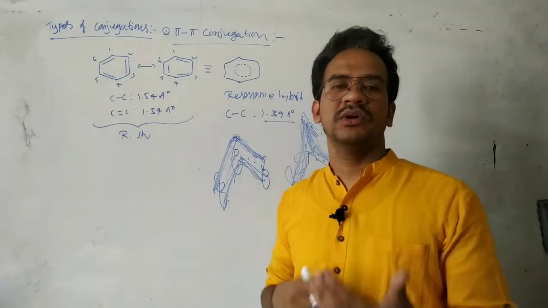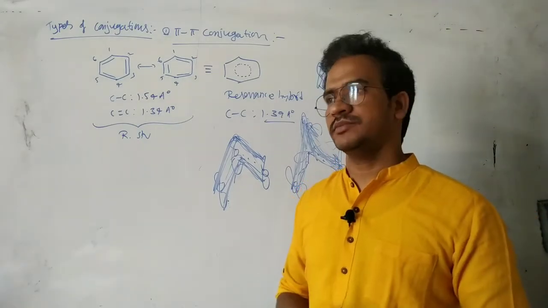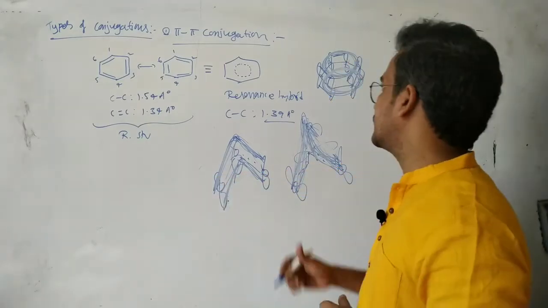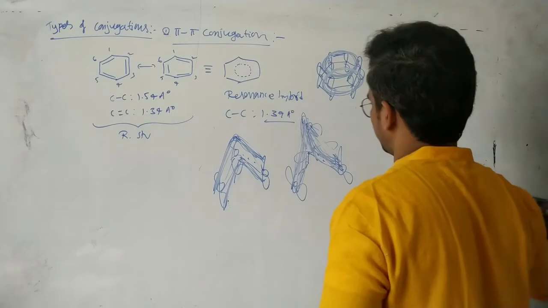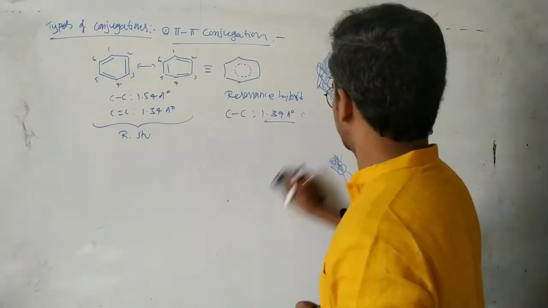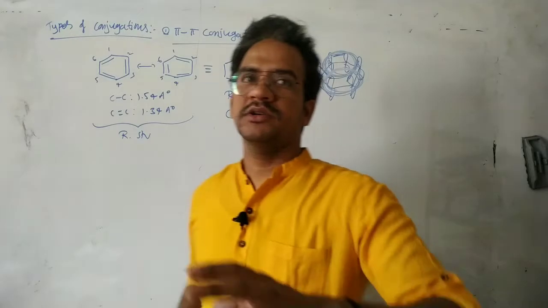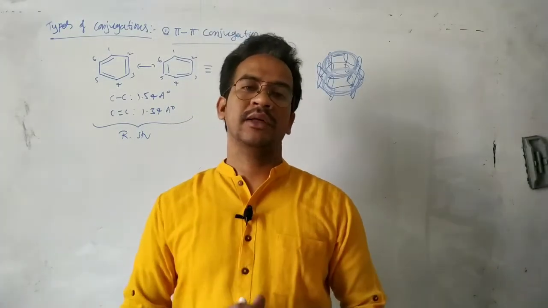As a result of this delocalization, the molecule gets uniformity in electron density. In benzene also, the pi electron density is the same overall. So note that point: because of the resonance, because of the delocalization of pi electrons, the molecule gets uniformity in electron density.